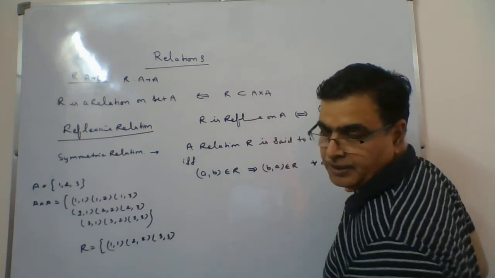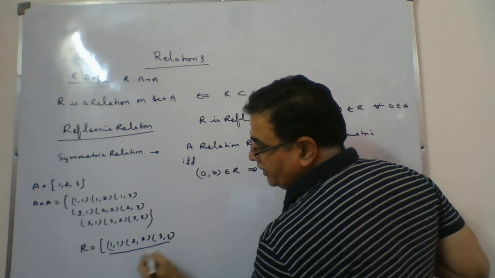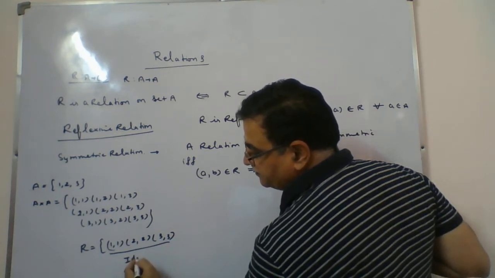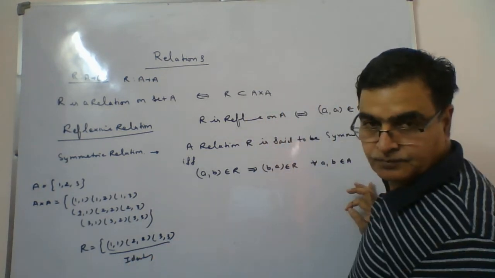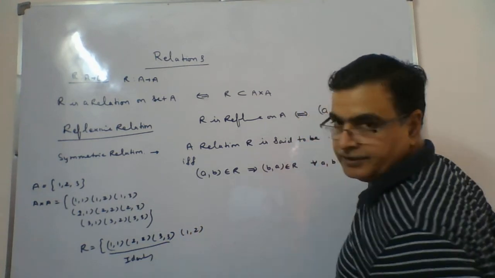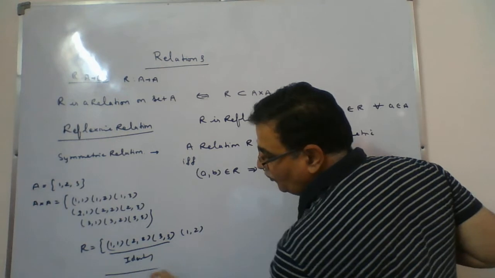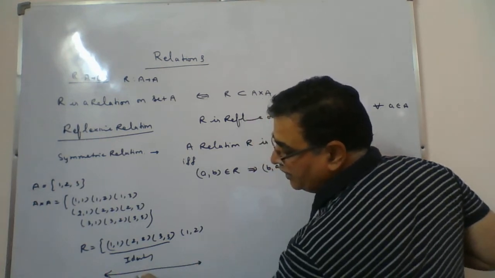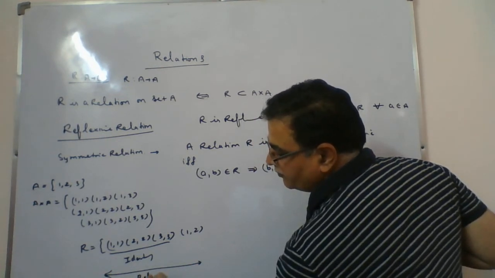What relation it will be? If you take this one, it will be identity. Okay. If something extra I take, for example, 1, 2, then this whole will become reflexive.